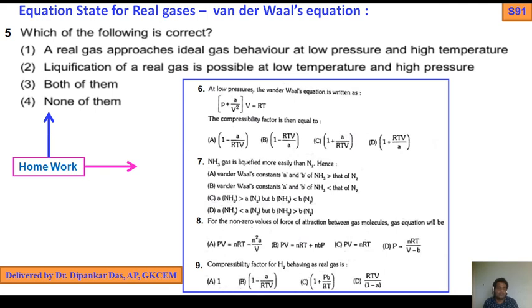I discussed the value of Z in the curve when I plotted Z versus P. In the compressibility factor graph I discussed everything. So if you watch this video and read what I have dictated, you can easily get this answer. After that, if you feel any problem, then ask me.